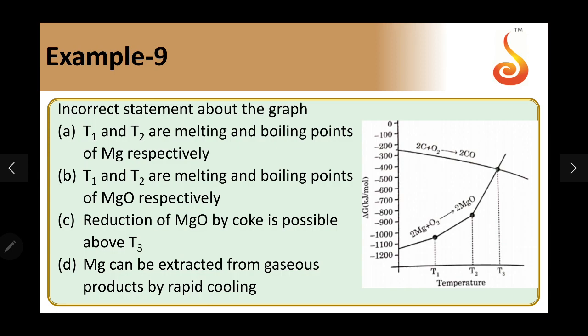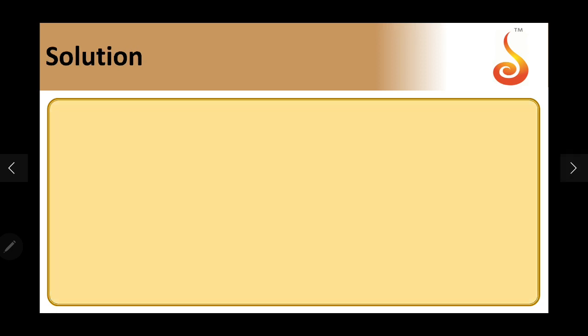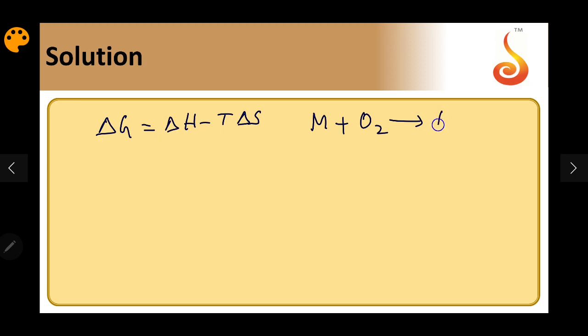If you go with the equation, delta G is equal to delta H minus T delta S. The formation reaction is M plus O2 gives MO.